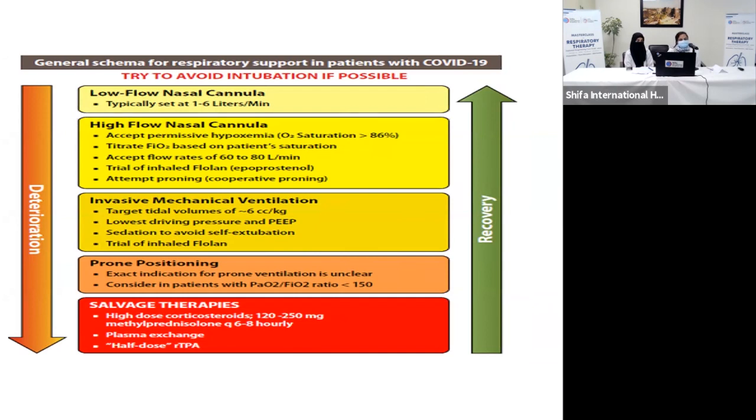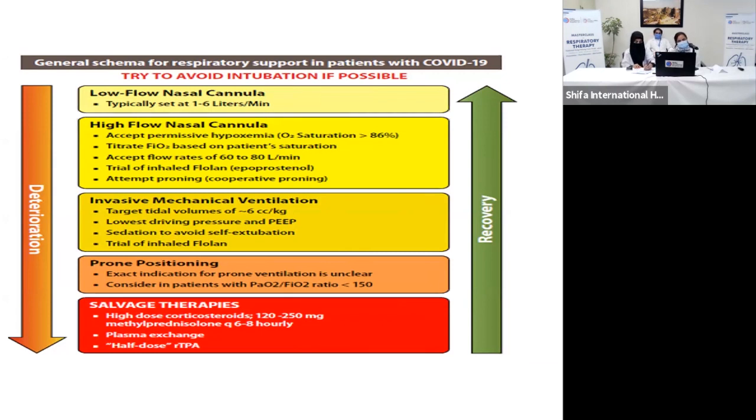Another thing is prone positioning. The exact indication for it is very unclear, but if a patient is on ventilatory support and his PO2/FiO2 ratio is less than 150, he would benefit from prone positioning. Then after this, if the patient still deteriorates, we have to consider salvage therapies. Now, the salvage therapies are of two categories in this scenario. One are those that have definitive roles, that is, evidence-based. Second are those under clinical trials, which up till now have no definitive role.